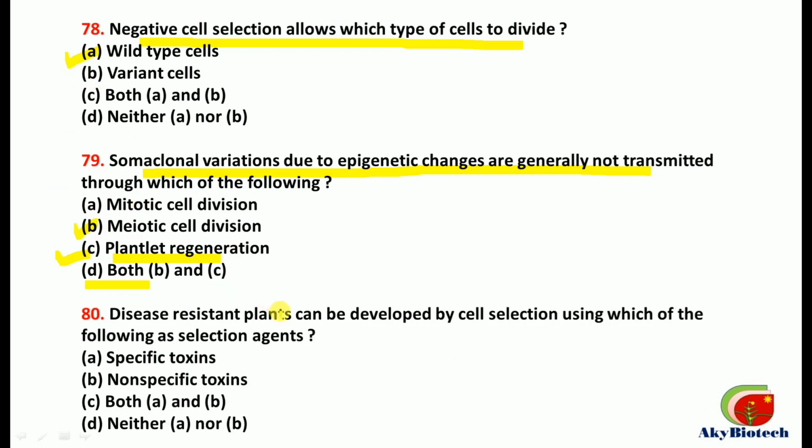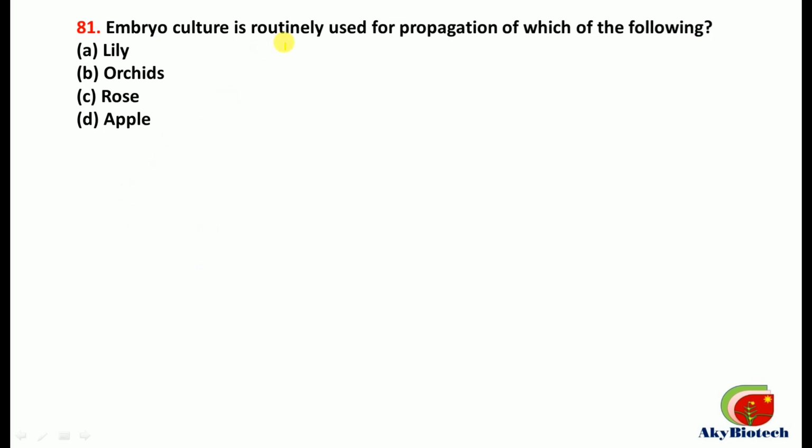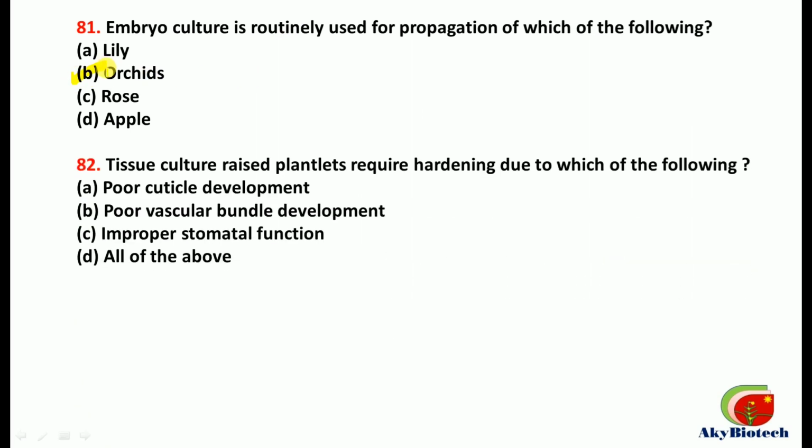Number 80. Disease resistant plants can be developed by cell selection using which of the following as selection agents? So it can be by this, that is number A, specific toxins. By using this as a selection agent, disease resistant plants can be developed by cell selection. Number 81. Embryo culture is routinely used for propagation of which of the following? This is used in case of orchids.